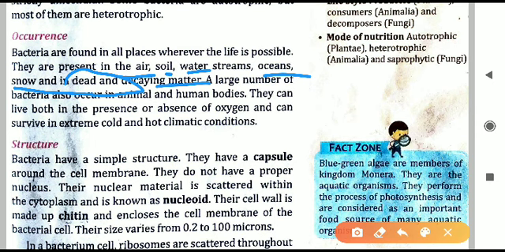There are different types of bacteria, a wide variety of bacteria, and they are living almost everywhere. Even on the dead bodies of the plants and animals, we can find decaying organisms. There are certain types of bacteria which are using the dead bodies as their food. They are consuming the dead organisms, plant or animal body, as their food. So bacteria are present almost everywhere.